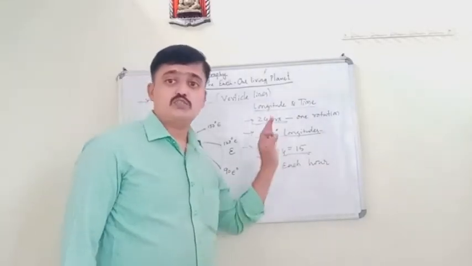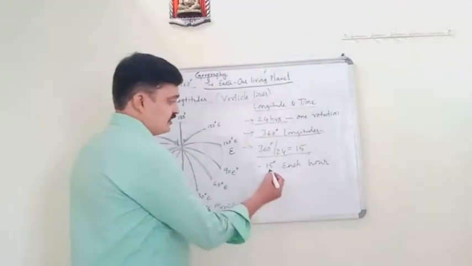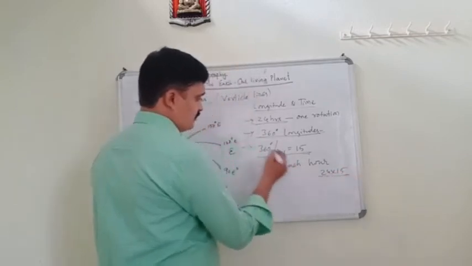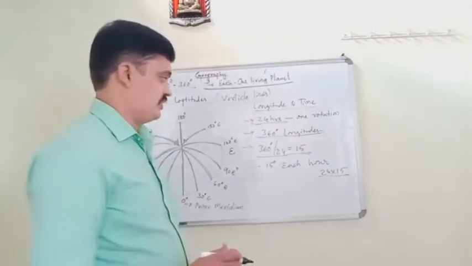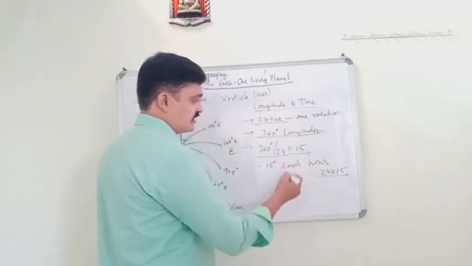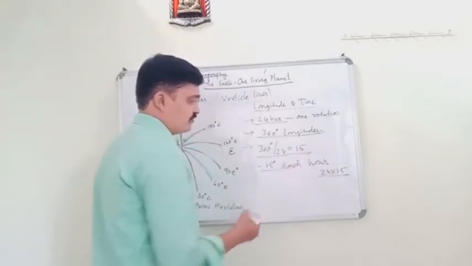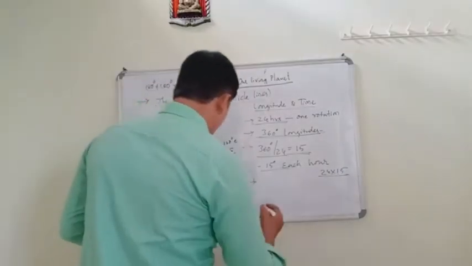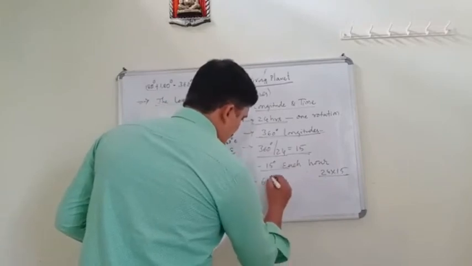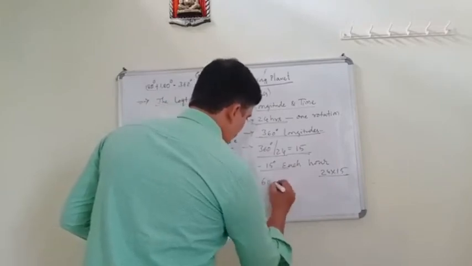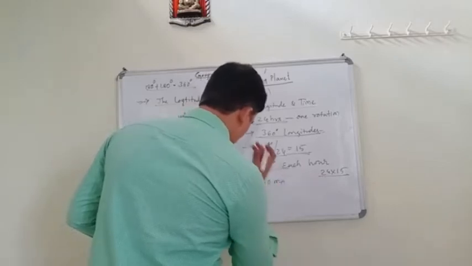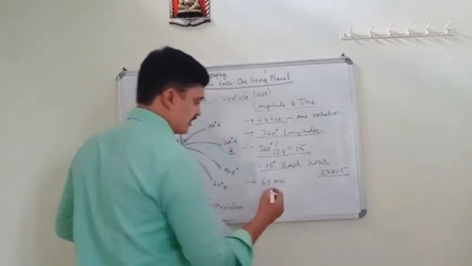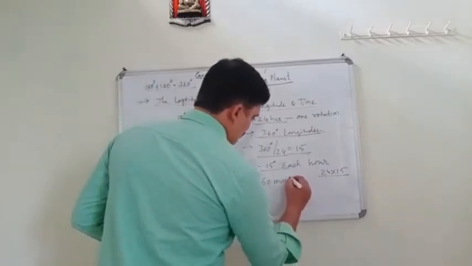Each hour is 15 degrees, so 24 times 15 gives us 360 degrees. One minute is 60 seconds, and one hour is 60 minutes.